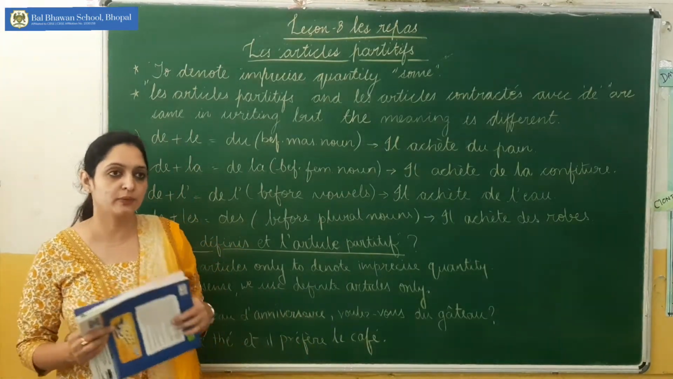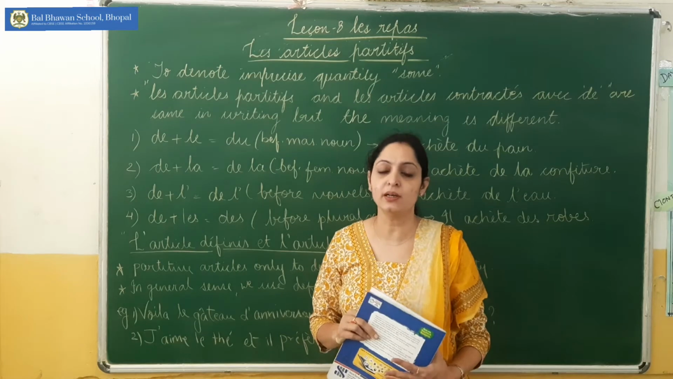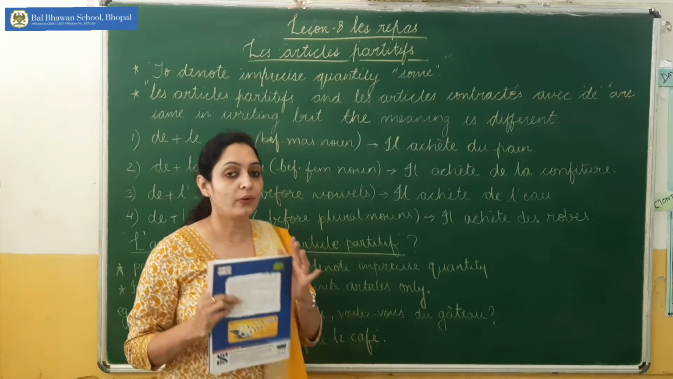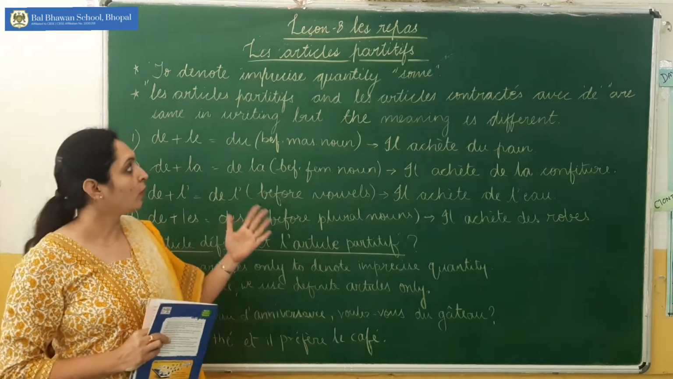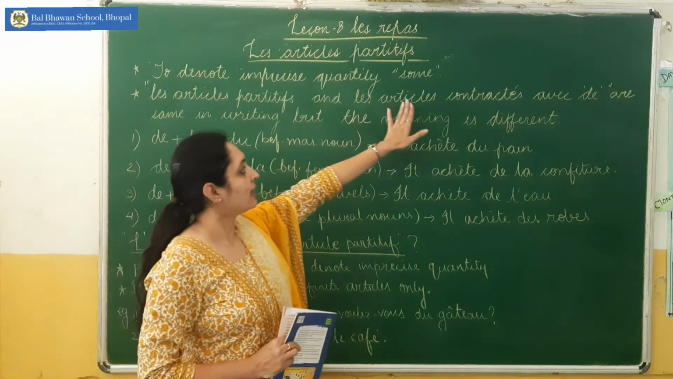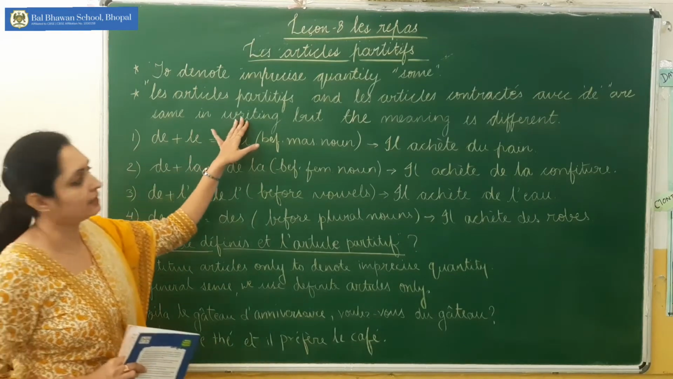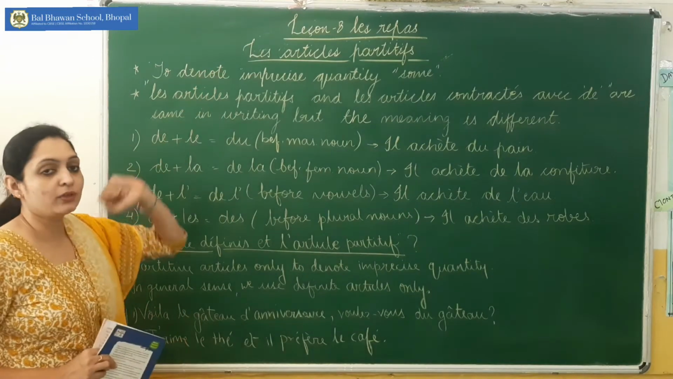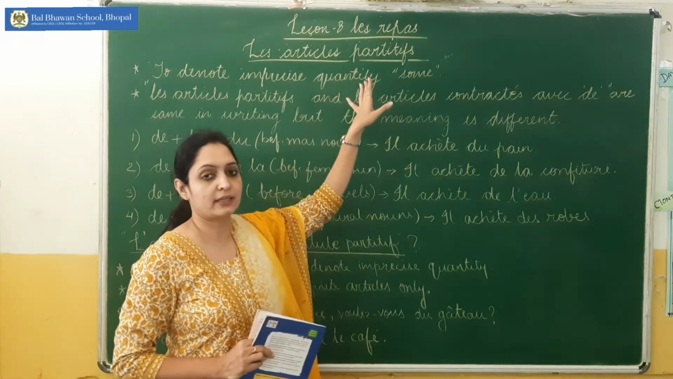Just before this video, I shared one more video with you where I described the contracted articles with the prepositions de and à. Les articles partitifs and les articles contractés with de are the same in writing, but the meaning is different. We use les articles partitifs to denote imprecise quantity, that is, some.